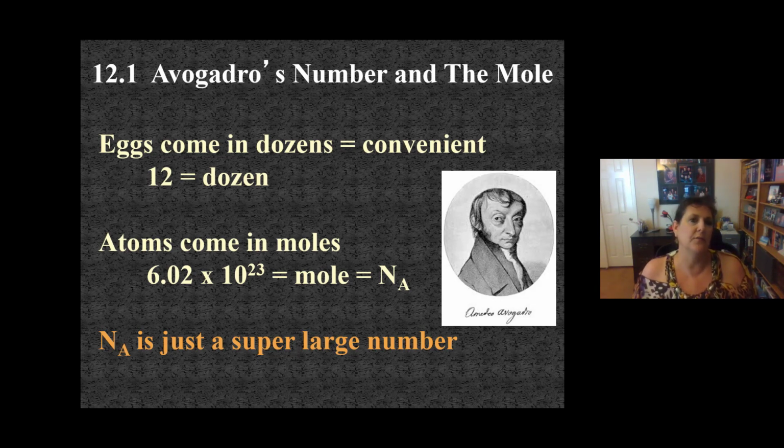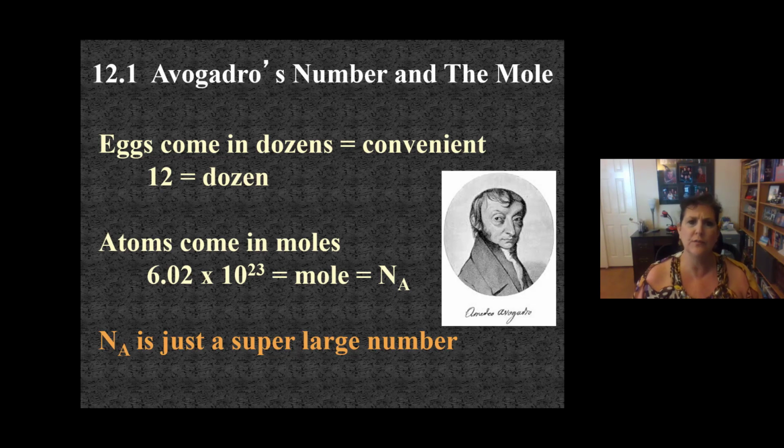What else comes in a dozen? Donuts, cookies, beers, soda, Coke, Pepsi, Mountain Dew. You can buy 12 packs. Yeah, so all those things come in dozens just because it's convenient. You don't want to go to the grocery store and just buy one beer at a time or one Coke. You buy a box and there's usually 12 in that box. It's a 12 pack. Same thing with eggs, same thing with donuts. So it's convenient to package them in 12s.